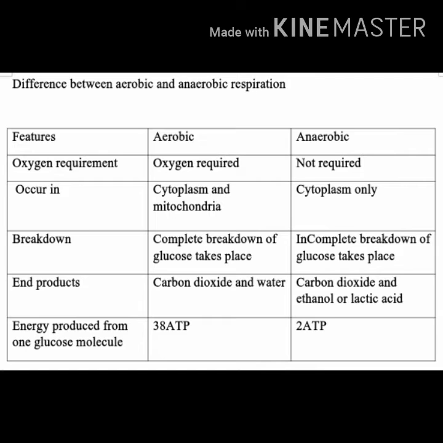So they have cytoplasm and mitochondria, and they use these. Anaerobic respiration takes place in cytoplasm only. And you already know there is complete breakdown of glucose in aerobic respiration. But in anaerobic respiration, there is incomplete breakdown of glucose.